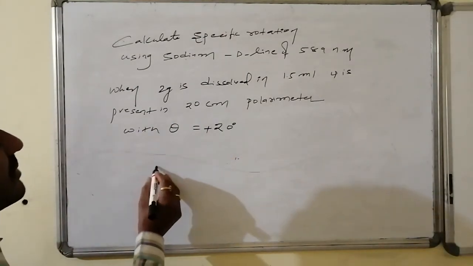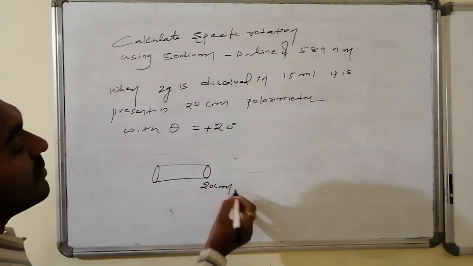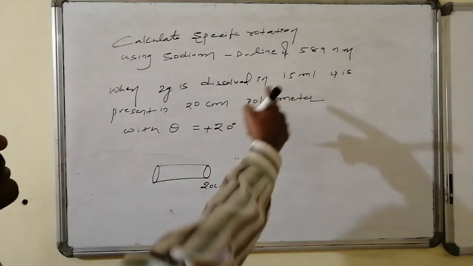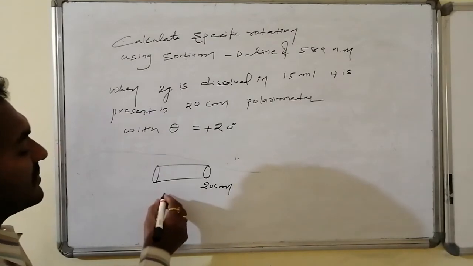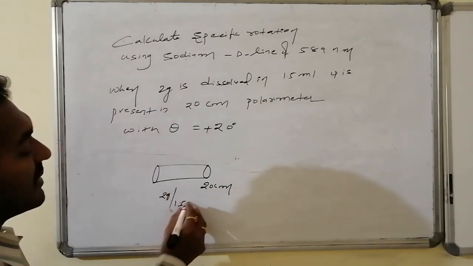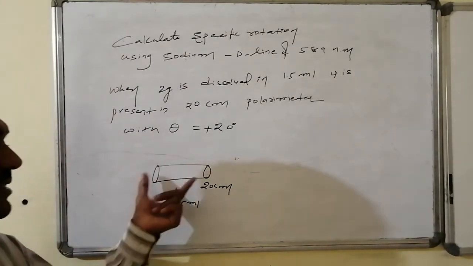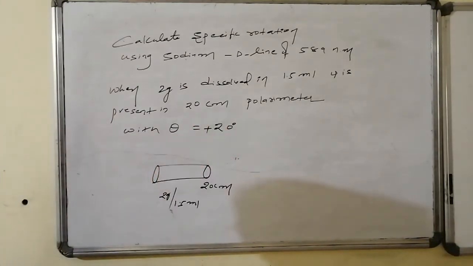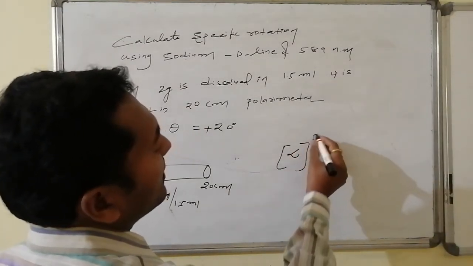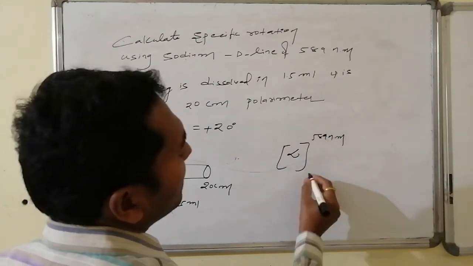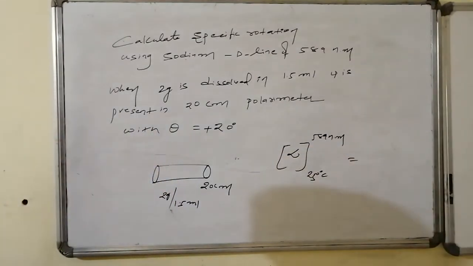Now here it is present in a cuvette of length 20 centimeters, and the concentration is 2 grams present in 1.5 ml. This is 2 grams of substance in 1.5 ml. Under this particular cuvette and concentration, the theta value is found to be 20 degrees. The specific rotation value is measured at 589 nanometers and a temperature of 25 degrees centigrade, assuming this experiment is executed under the same conditions.